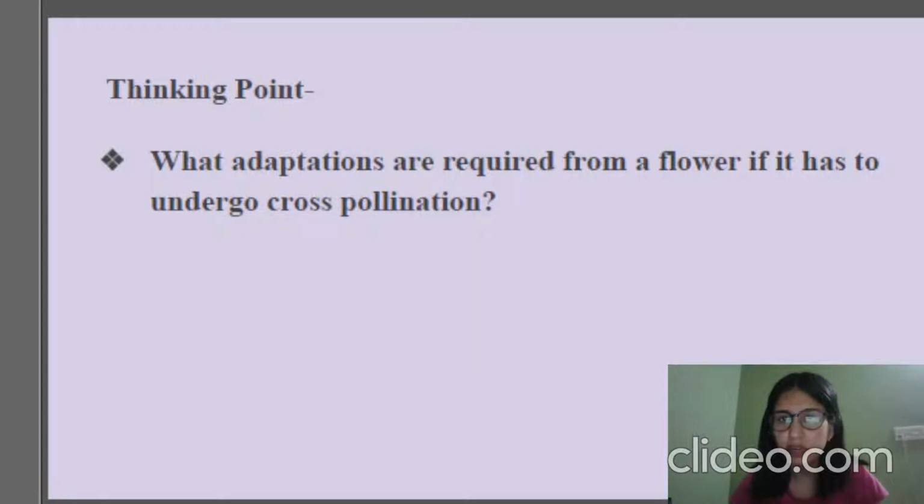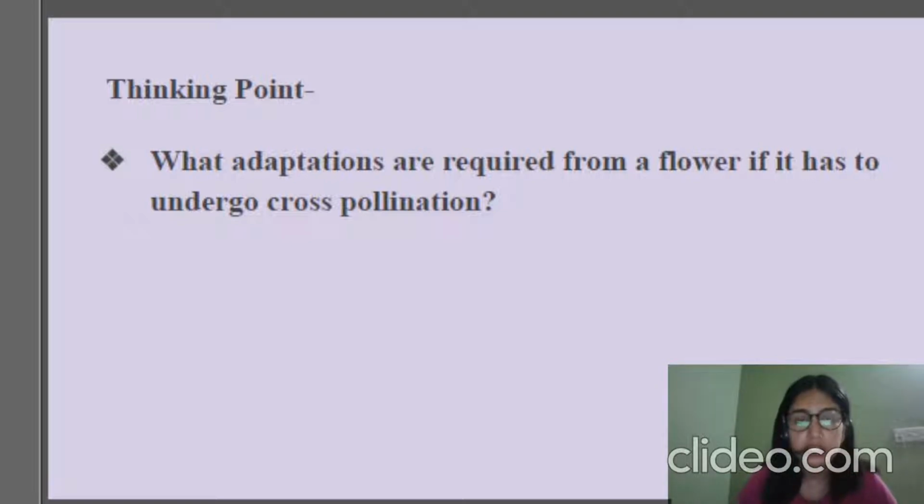There are different adaptations which a plant or anyone has to make if it has to get any kind of benefit in nature, right? We also, when we get into any kind of new environment, have to make certain adaptations to get adjusted into that environment, and to get certain benefits from that environment. So if we talk about flowers also, there are certain changes that they need to undergo if they want to undergo cross pollination.